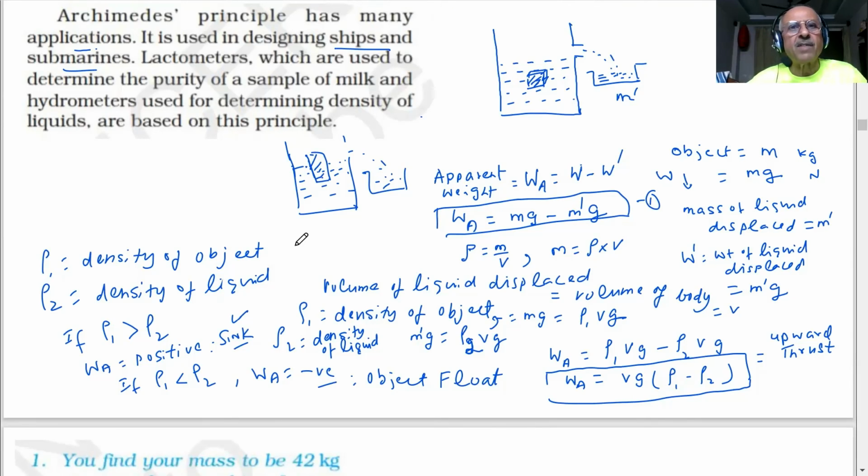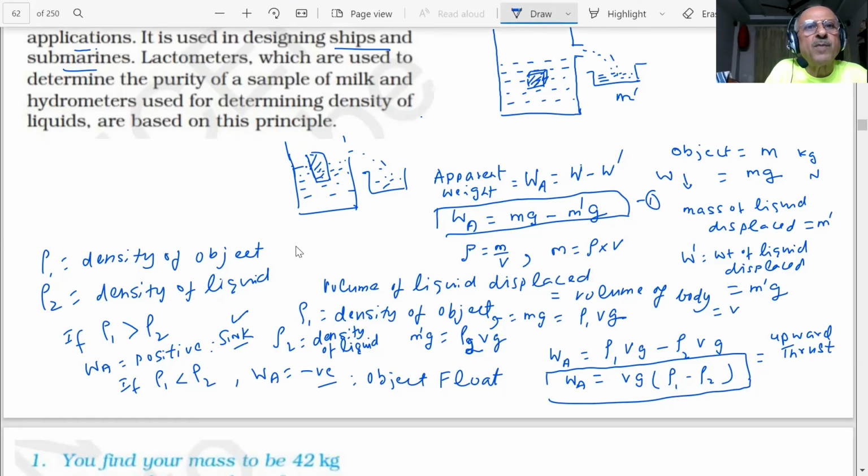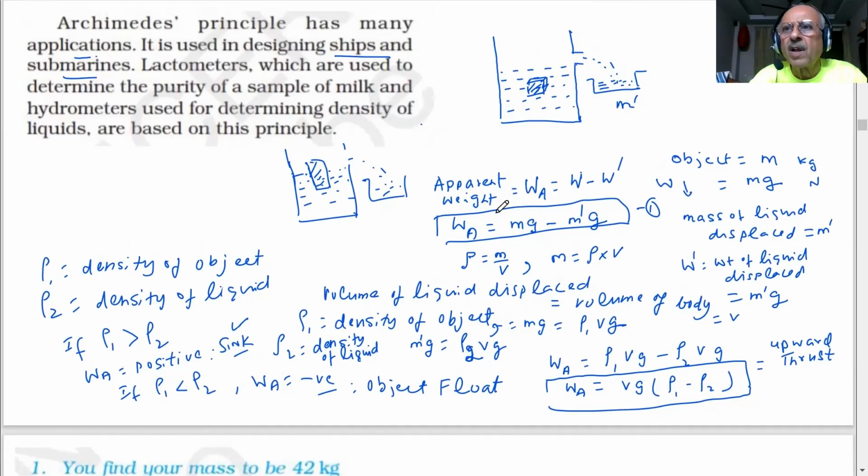And that was the reason Archimedes principle was used for designing ships and submarines. You know what submarines are? Yes, sir. How do they work? They go deep inside the water, sink, and then they can come up.